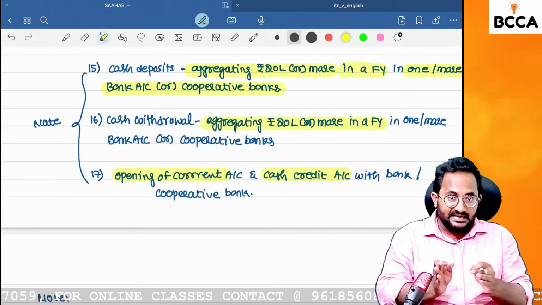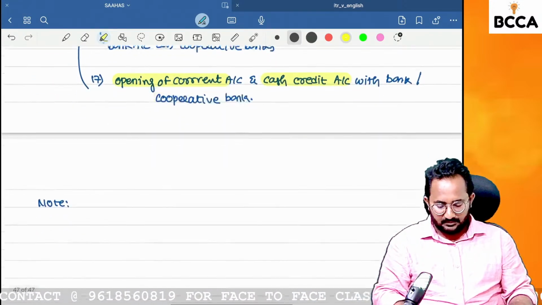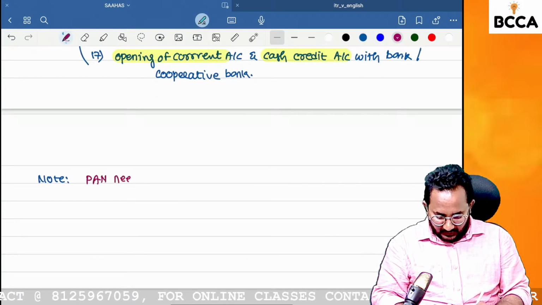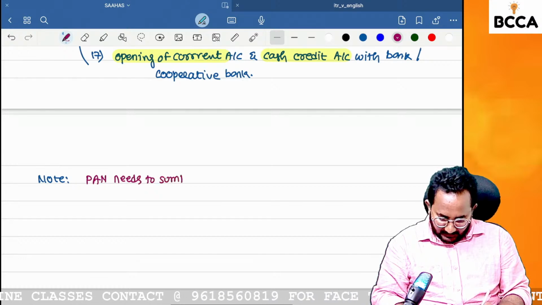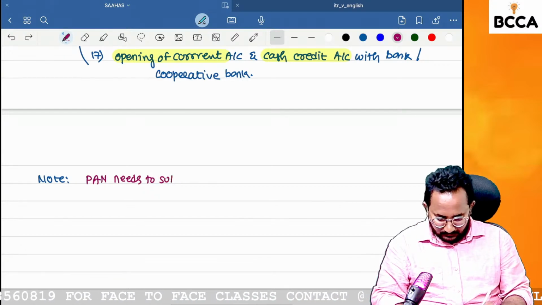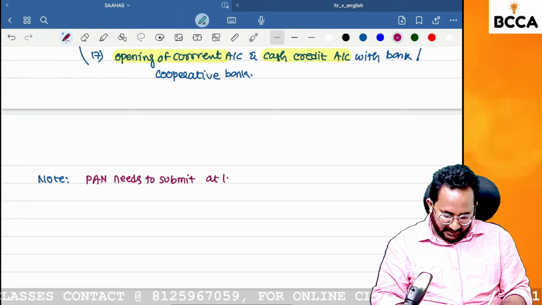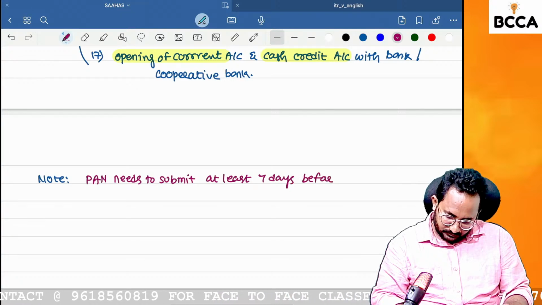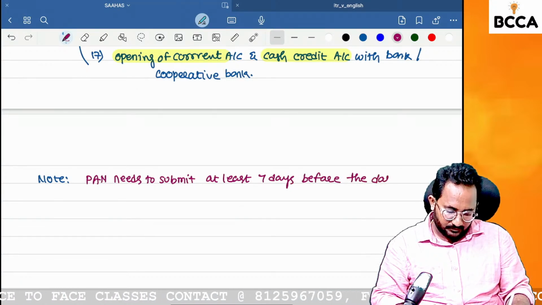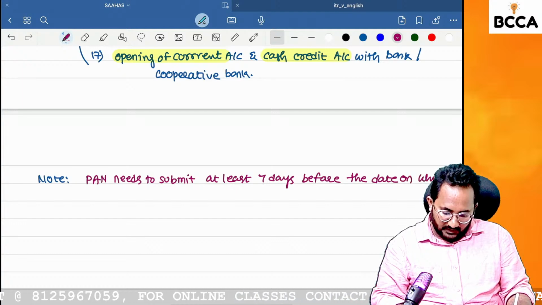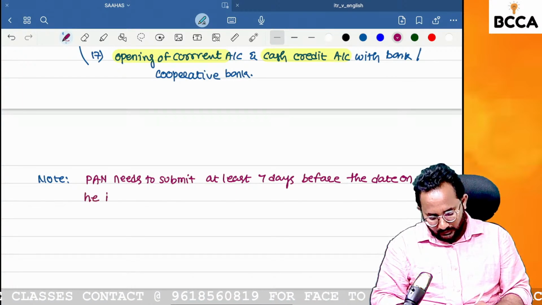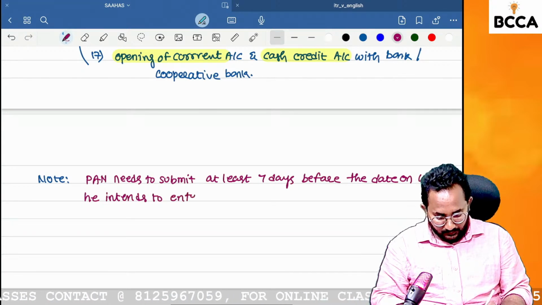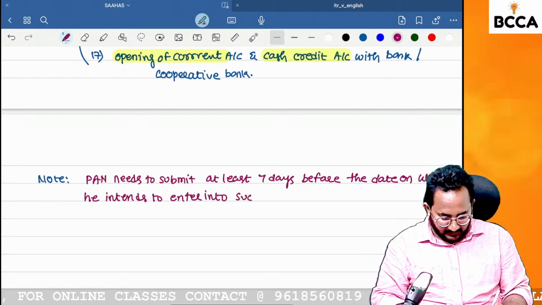So before how many days you have to submit the PAN? 7 days. PAN needs to be submitted at least 7 days before the date on which he intends to enter into such a transaction.